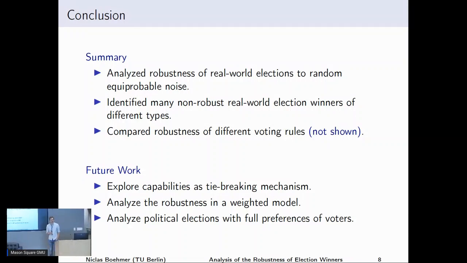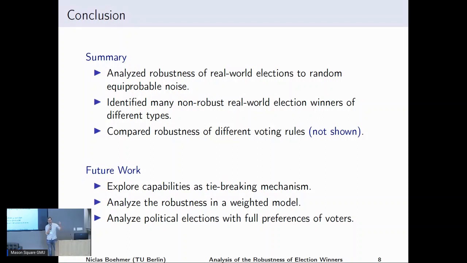Hi, very interesting talk. How do you think about the robustness of the results to the noise model you choose, or how you do the swaps and so on? So I think I have to speak of some technicalities to answer this question. We are actually using the Mallows noise model. I don't know whether you've heard of it. It's kind of the standard for modeling random equiprobable noise.